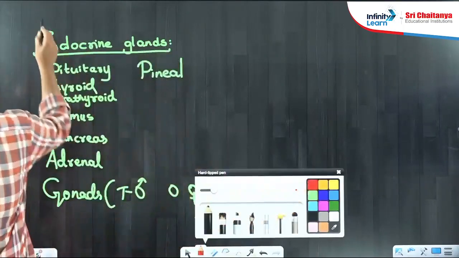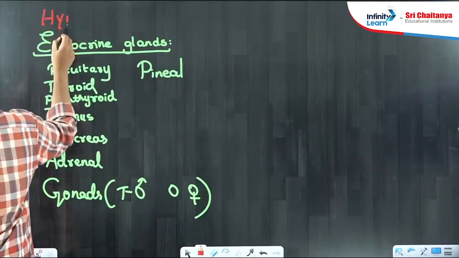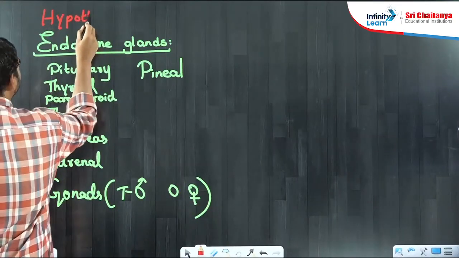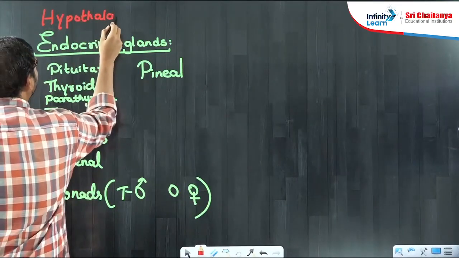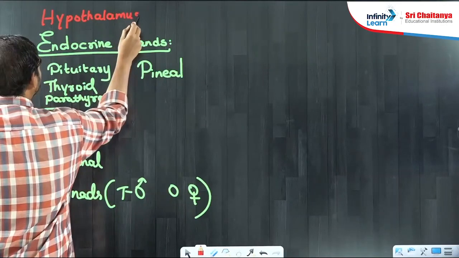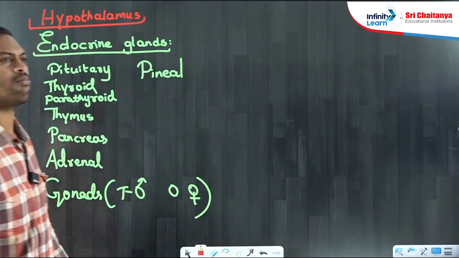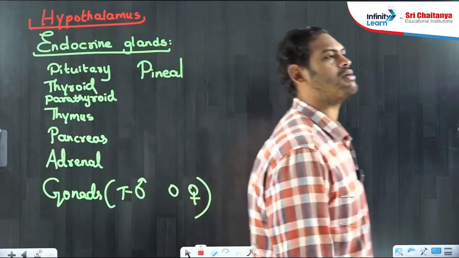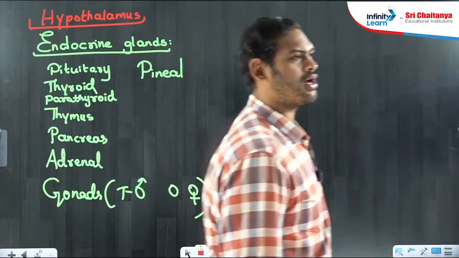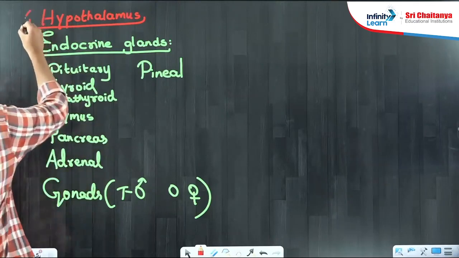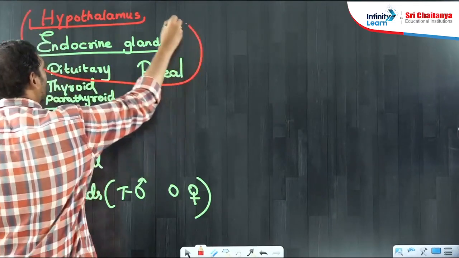Hypothalamus. The hypothalamus was actually part of your forebrain, which is also the grandmaster among endocrine glands, the main culprit behind your body behavior. That was the hypothalamus. Okay, guys, these glands are inside your head.